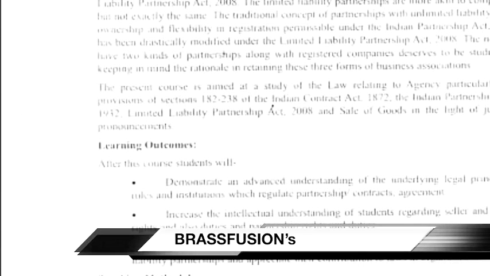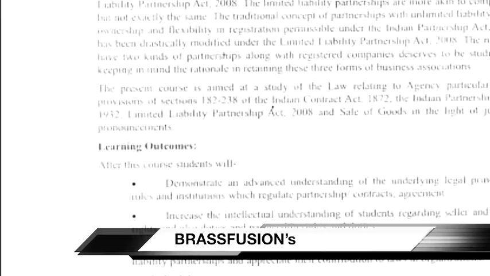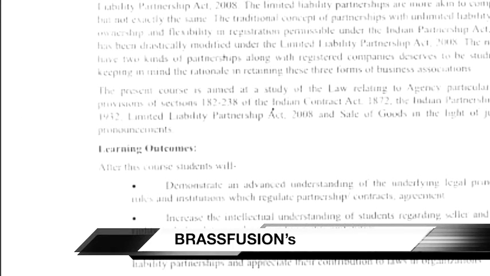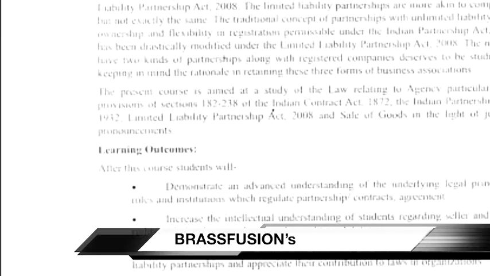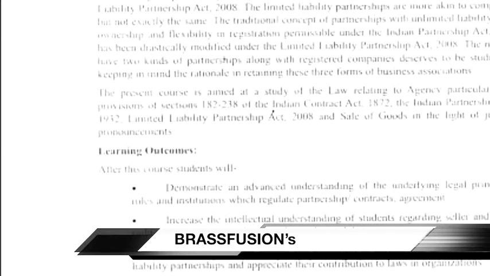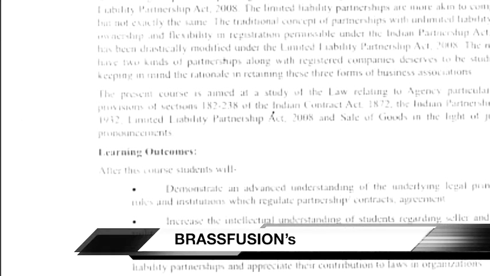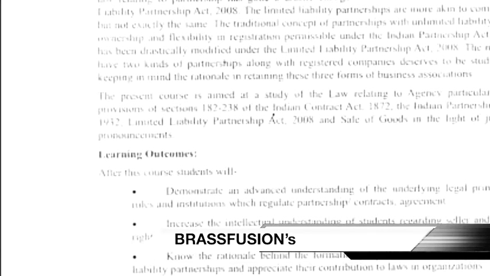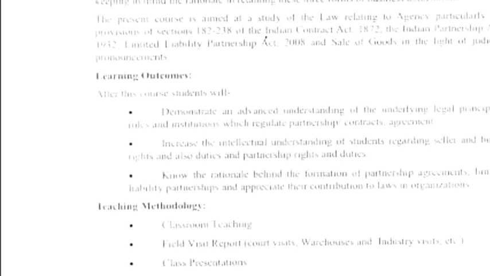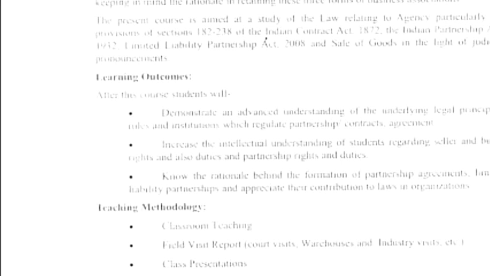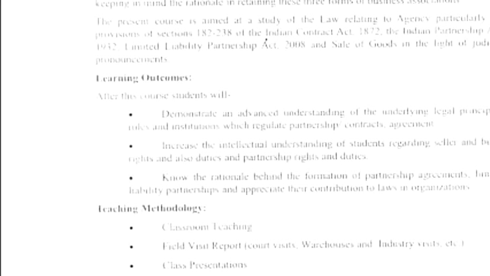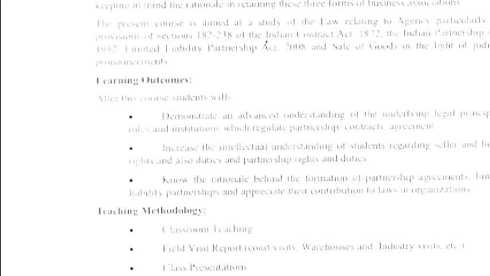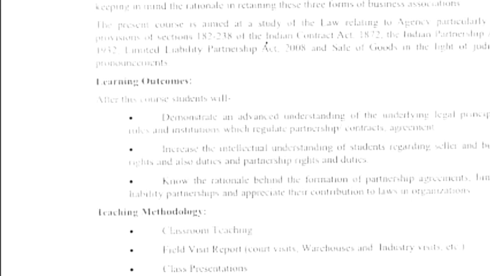So when we are talking about the nature of partnership, it means what is the definition of partnership, what is the definition of partners, what is the definition of firm name, how to create the partnership, what is the essential requirement for a partnership. So in line with that, we are going to start from your section 4, which reads as definition of partnership, partner, firm and firm name.